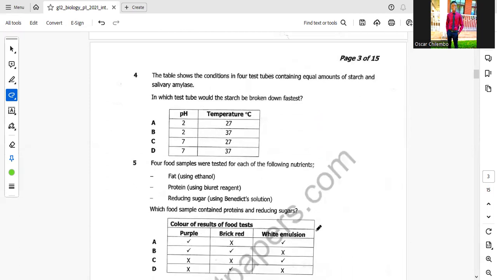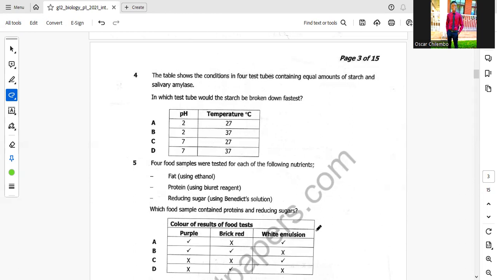Question 4. The table shows the conditions in 4 test tubes containing equal amounts of starch and saliva amylase. In which test tube would the starch be broken down fastest? Here we should take note that we are talking about starch and saliva amylase. Starch is the substance on which saliva amylase acts. Saliva amylase is found in the mouth, in an alkaline pH.